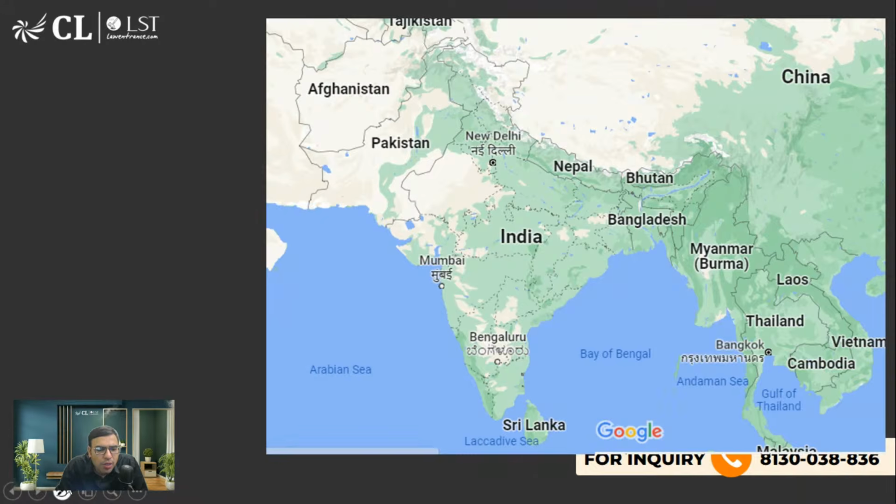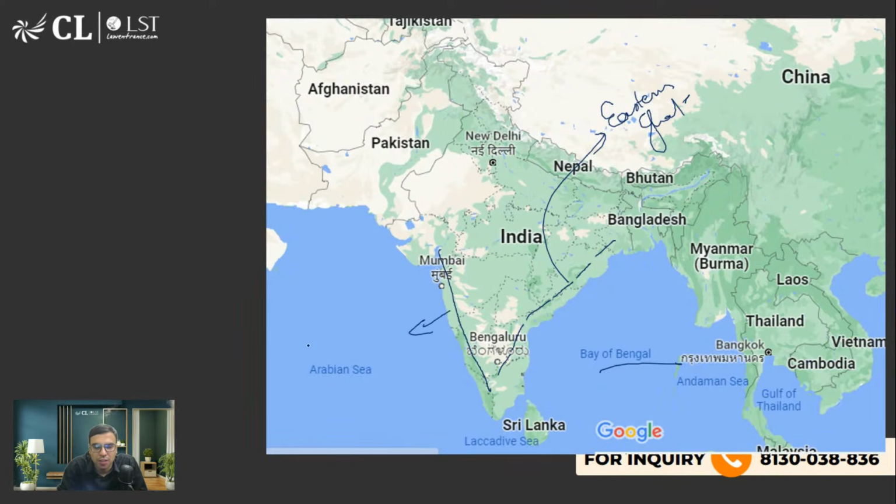I'm sure you must be aware, these are basic things you should know. This is the Eastern Ghat and these are discontinuous. This is the Bay of Bengal. And this is the Eastern Ghat. And this one is the Western Ghat. These are mountain ranges. Eastern Ghat and Western Ghats are actually mountain ranges. And this which I'm marking with the red pen will be the Eastern Coastal Plain.